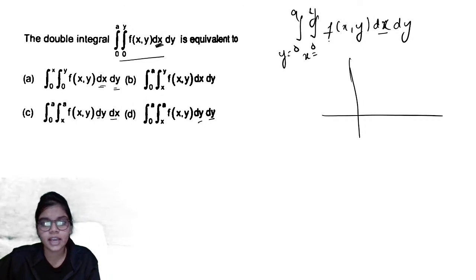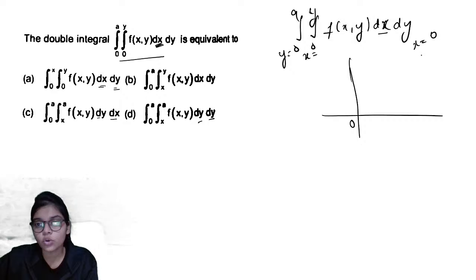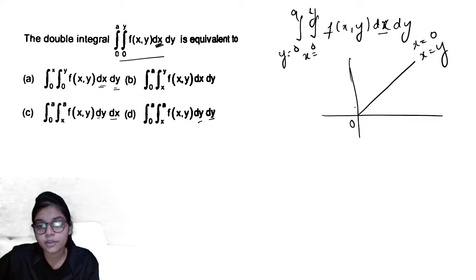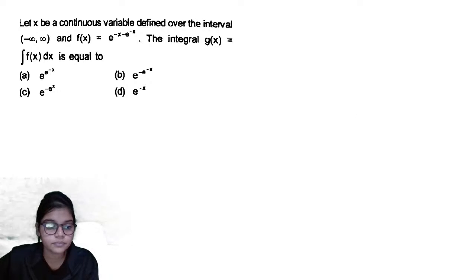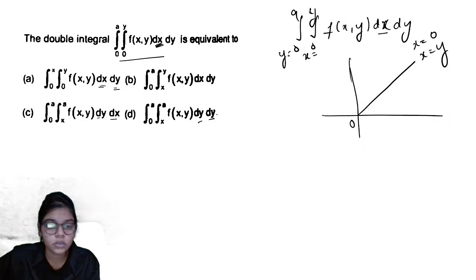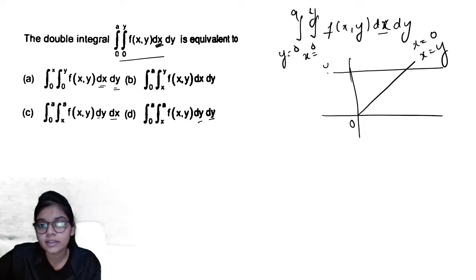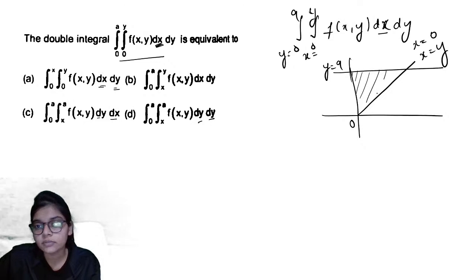Limit of x क्या है? Limit of x is from 0 to y. 0 to y means x is equals to 0 to x is equals to y. x is equals to y is a line, right? And the limit of y is equals to 0 to a. So y is equals to 0 to y is equals to a. Y is equals to a. That means you are integrating this particular area.